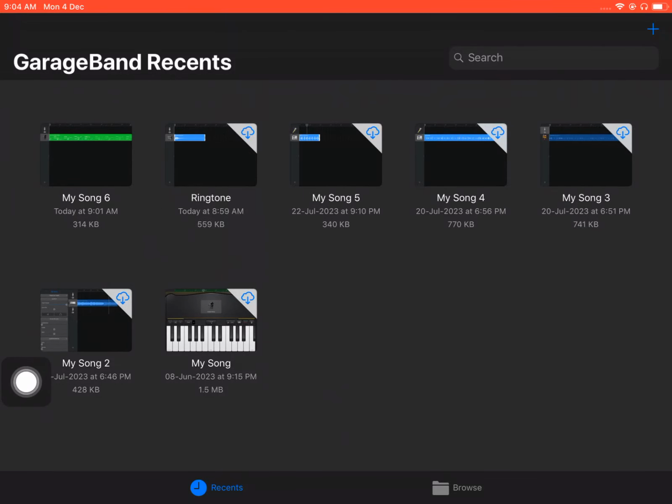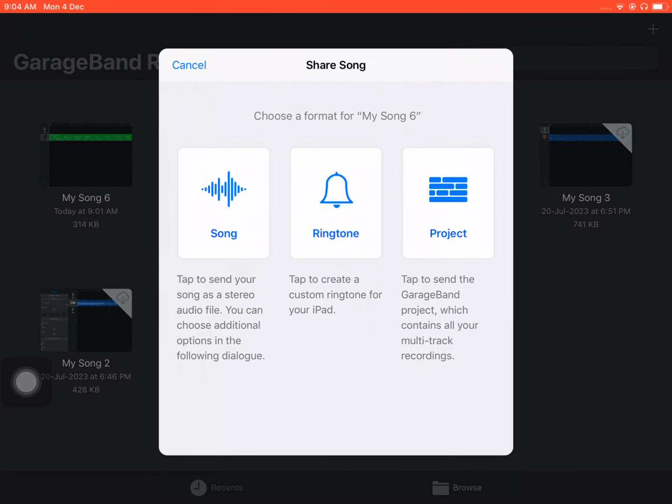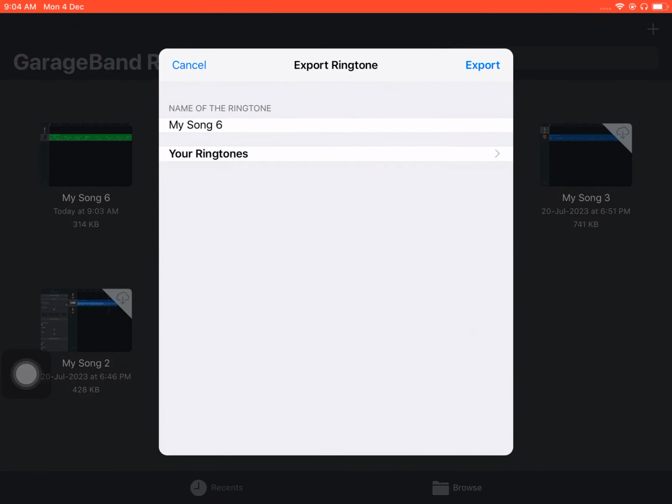It has not ended. Then you will press it. Press and hold. Share. You will click share. And you will choose ringtone. See, tap to create custom ringtone for iPad. You click it.